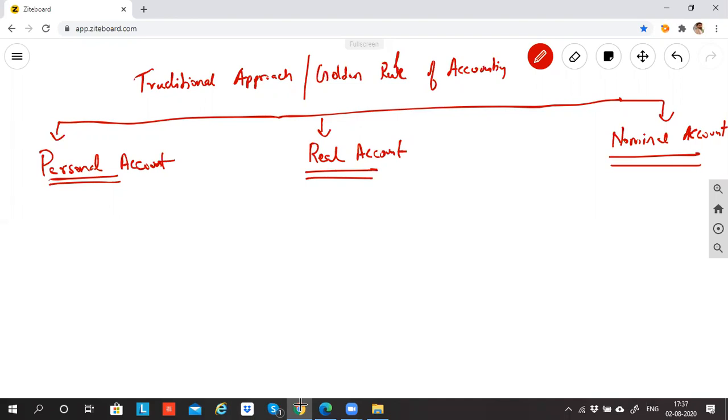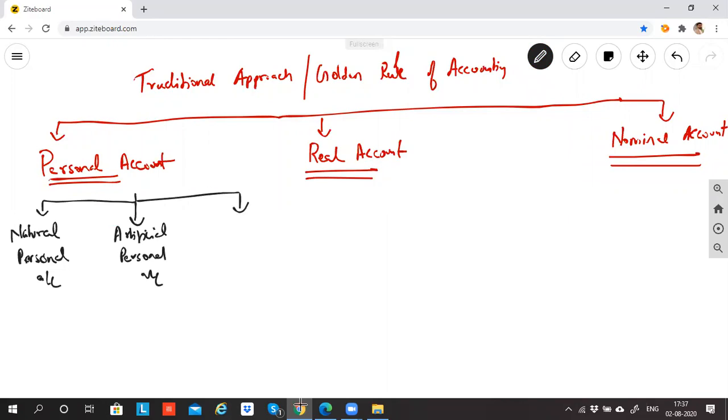Now, personal account is further divided into three kinds: natural personal account, artificial personal account, and representative personal account.